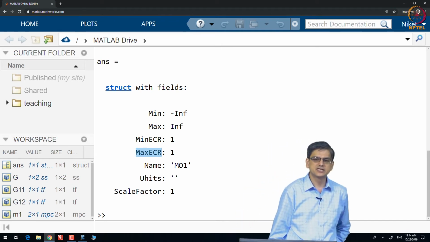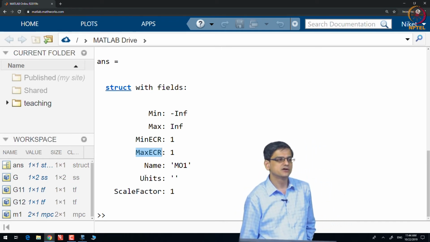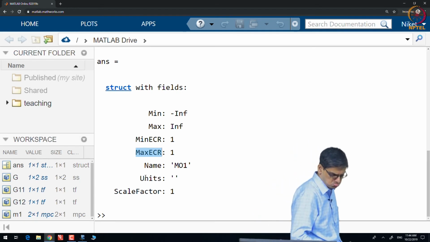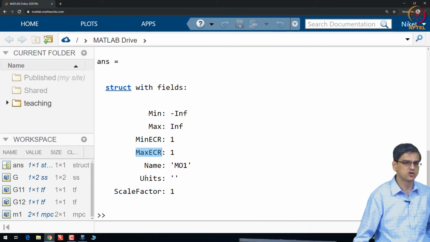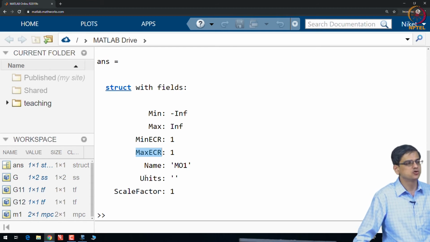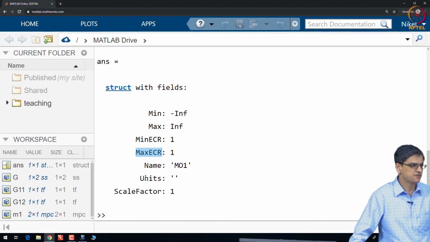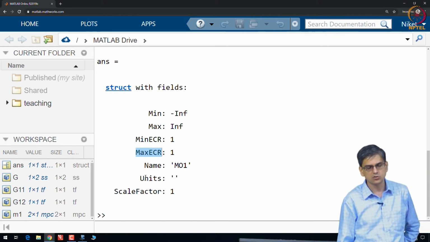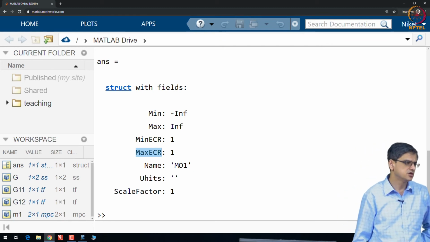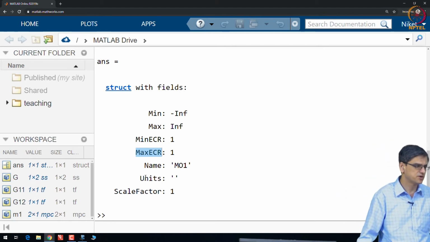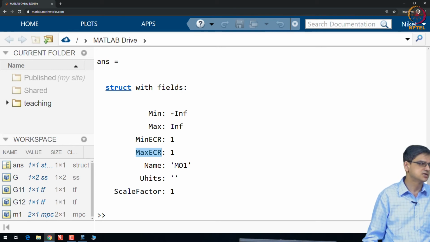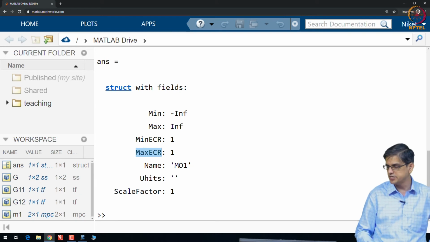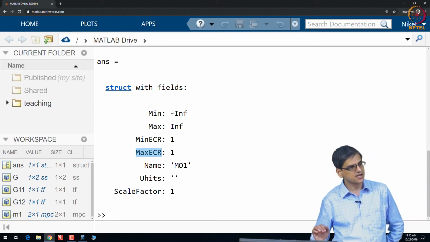When is scale factor used? Let us say your model is given in terms of kilograms and you want to use it in dimensionless form. You can give a scale factor; let us say the value goes from 0 to 100 kilograms and you want it to be scaled by 50. You can give scale factor as 50 or 1 by 50 and it will just multiply diagonally with that. For the most part, I personally do not use the scale factors at all.